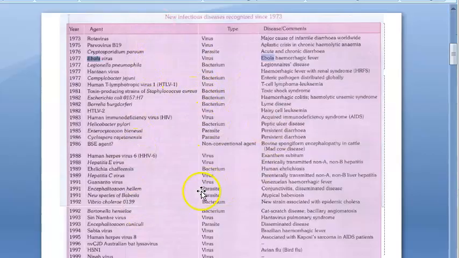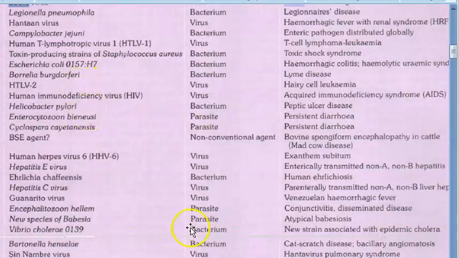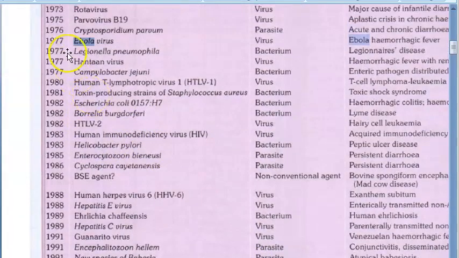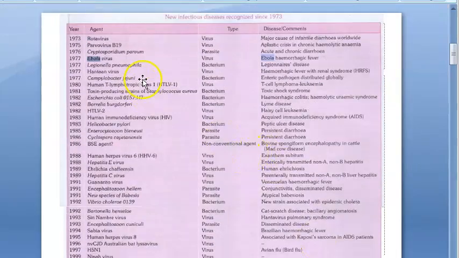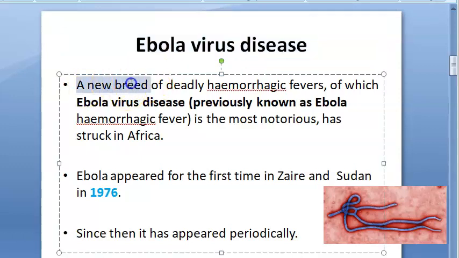So basically, a new infectious disease recognized when? 1976, 77 they have written here. So you have to remember, in 1977 they recognized this Ebola virus, which causes Ebola hemorrhagic fever. But now they are calling it Ebola virus disease. Okay, guys? Very good. So many diseases are there, one of them is Ebola. It is a new breed of deadly hemorrhagic fevers, Ebola virus disease, previously known as Ebola hemorrhagic fever. Deadly hemorrhagic fever it is.